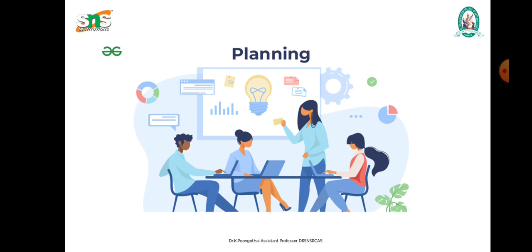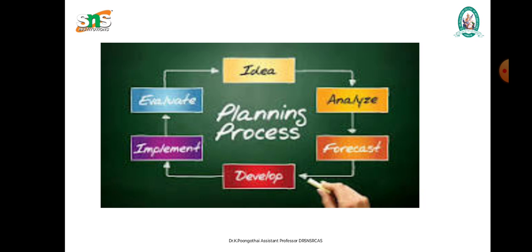Now we are going to discuss the next topic, what is the process of planning. Every business has its own problem, so the planning process differs from one business to another. Planning is a process and involves a number of steps. It includes determining the problem and following up on action. For each problem, first we determine the problem, analyze it, give a solution, and again follow up. That is the end of the process of planning.